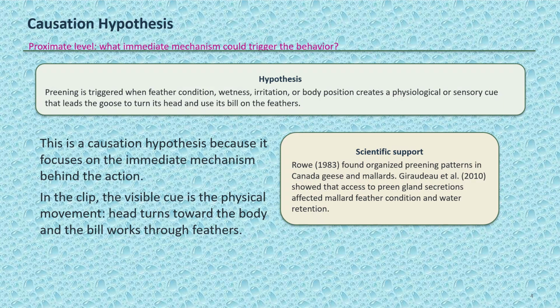My causation hypothesis is that preening is triggered by immediate sensory or psychological cues, such as feather wetness, feather misalignment, irritation, or the need to spread preen gland secretions. This fits the causation level because it focuses on the real-time mechanism that causes the behavior. Rowe in 1983 found that Canada geese and mallards show organized preening patterns, and Gurdu and colleagues in 2010 found that mallards without access to preen gland secretions had poorer plumage condition and retained more water. This supports the idea that feather conditioning can be closely connected to preening.